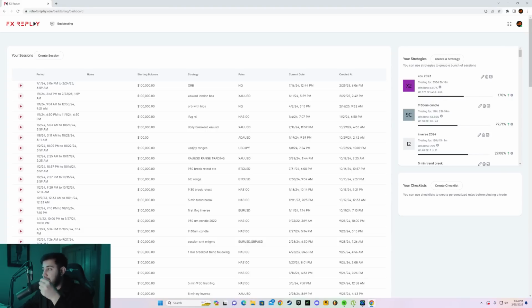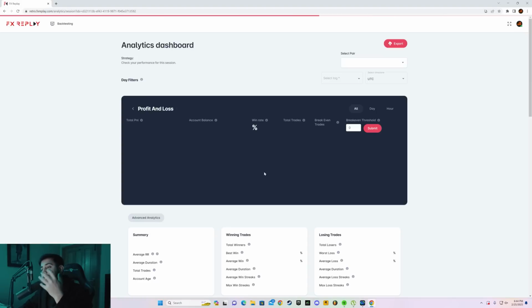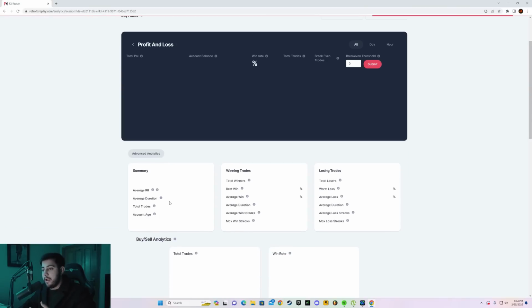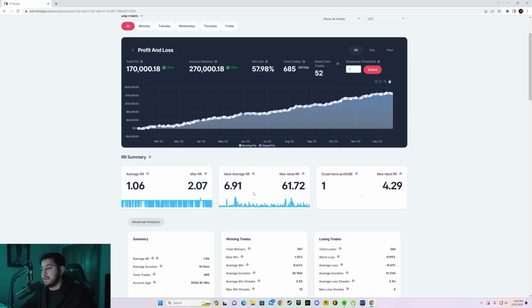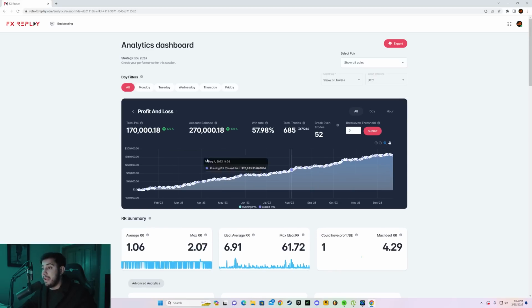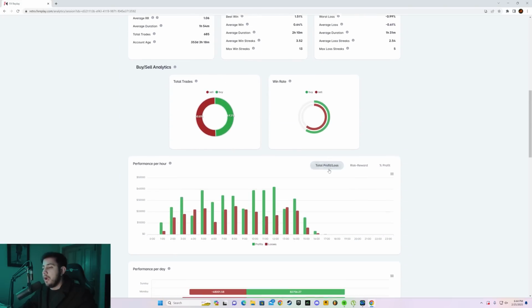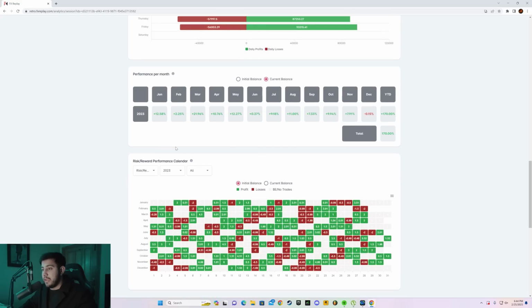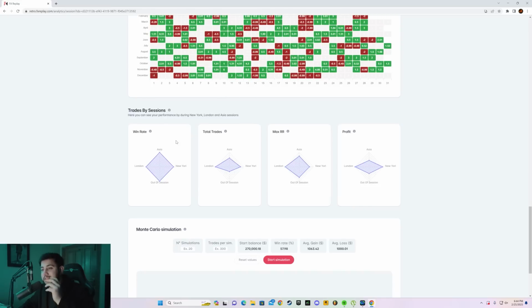So we have this gold strategy, and I have over 61% win rate. And if I click on it right here, this is how you can collect data. It shows you average risk to reward, average duration, total trades, account age, ideal risk to reward and everything. It shows you the months. It shows you literally everything, the best session for that strategy and everything.